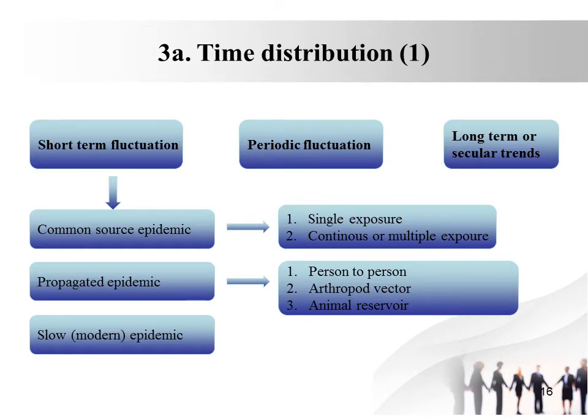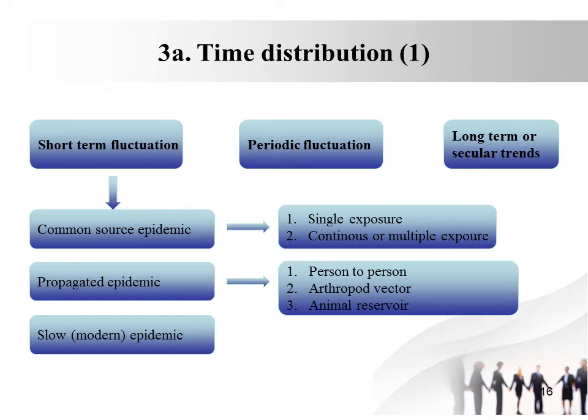Now the time distribution. The pattern of the disease may be described by the time of its occurrence, by the week, month, year, or the day of the week or hour of onset. Epidemiologists have identified three kinds of time trend and fluctuation in disease occurrence, which include short-term fluctuation, periodic fluctuation, and long-term fluctuation.